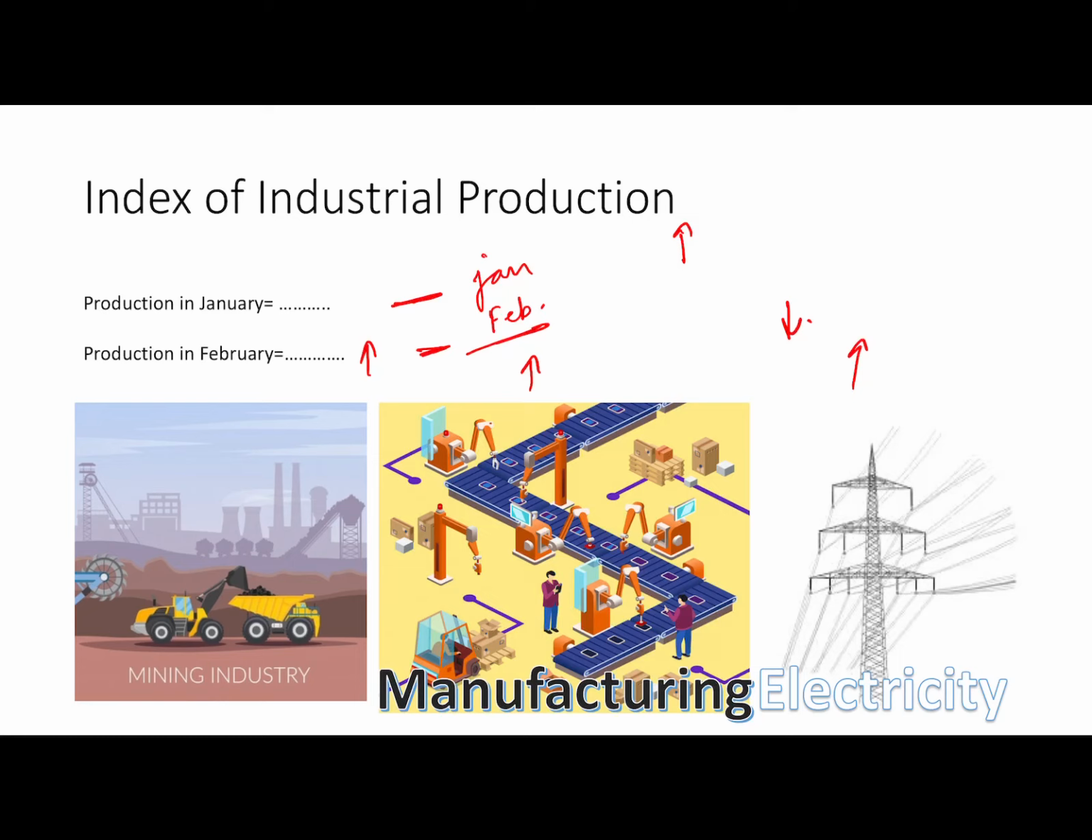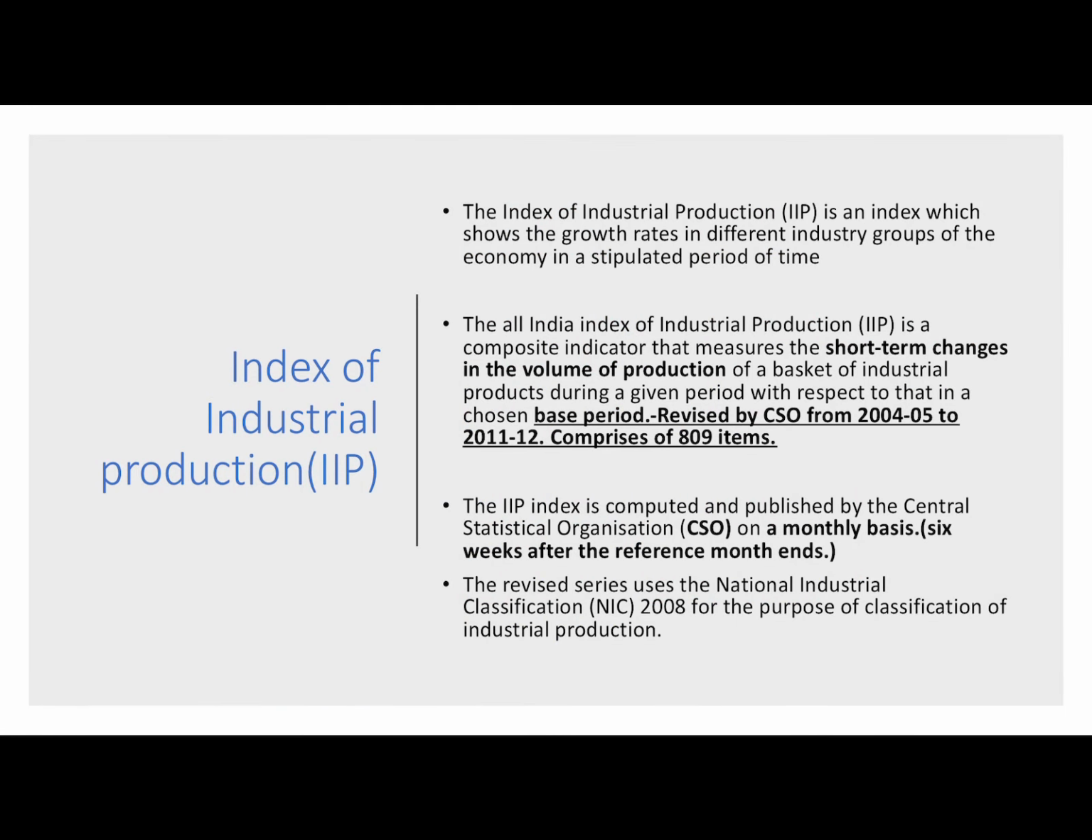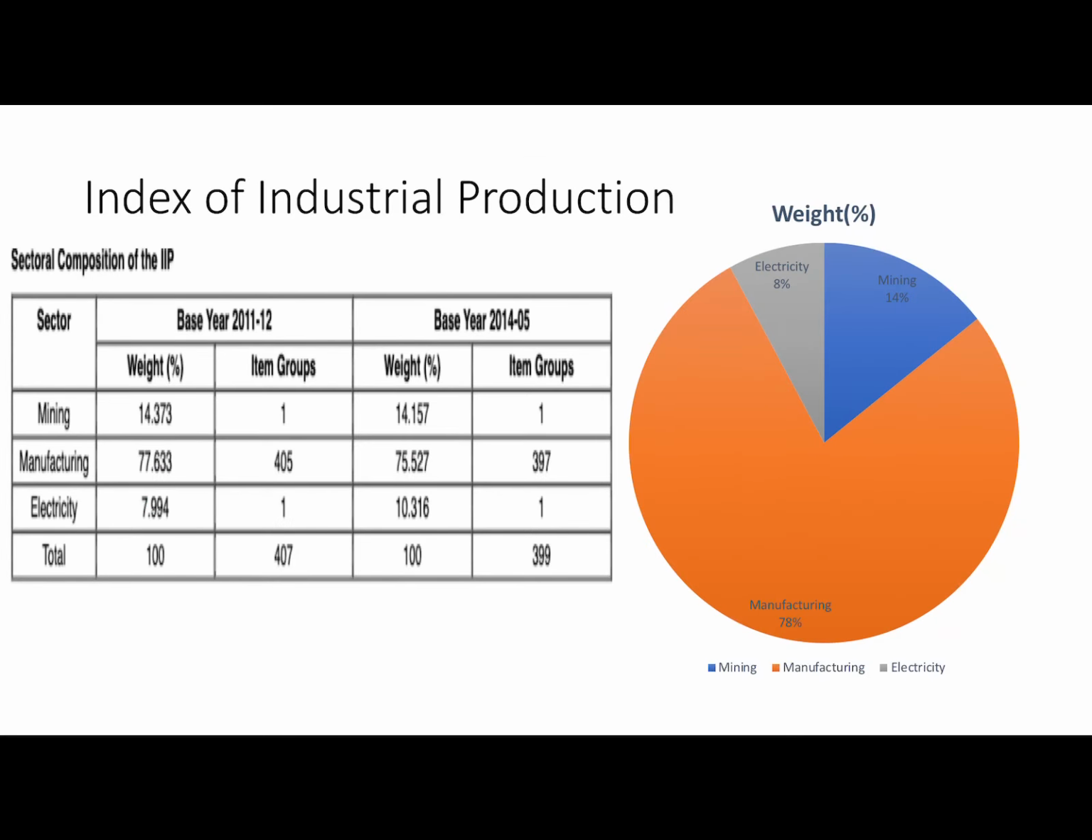So on a broader base, industries are classified as mining, electricity, and manufacturing. The Index of Industrial Production is given by Central Statistics Office, Ministry of Statistics and Program Implementation on a monthly basis. Weight wise, you can see manufacturing has the highest weight in the IIP, 78%. Mining has 14% and electricity has 8%. So manufacturing has the highest weight of 78%. If you see the difference between the weights in earlier base year and the present base year, you will see that the weight of manufacturing has been increased.